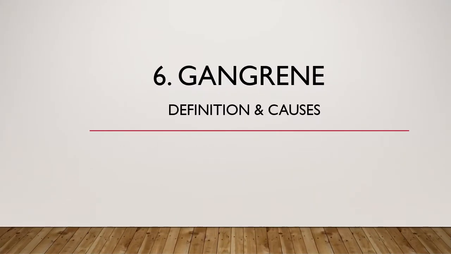Hello everyone. In today's lecture we are going to start the next topic from pathology, which is gangrene. But before starting, I want to tell you about degeneration, necrosis and gangrene. These three are the retrogressive changes, in sequence. First, in the cell we see degeneration. If the degeneration is not treated in time, then it shows necrosis, and if the necrosis reaches gangrene